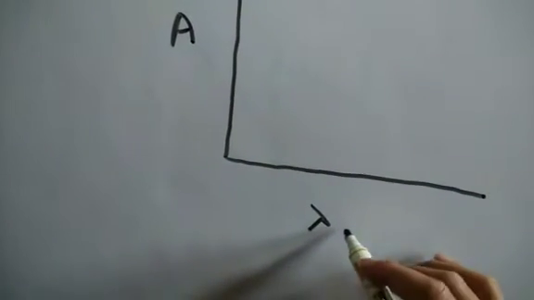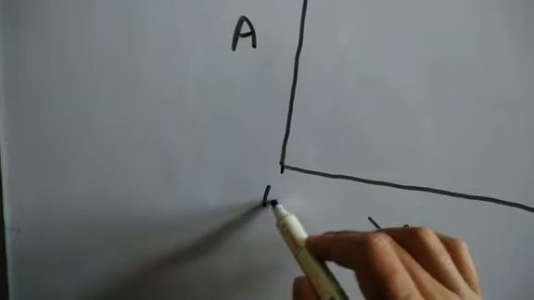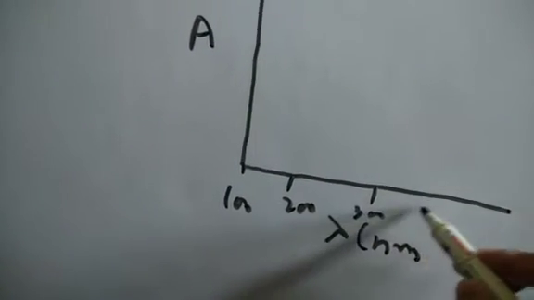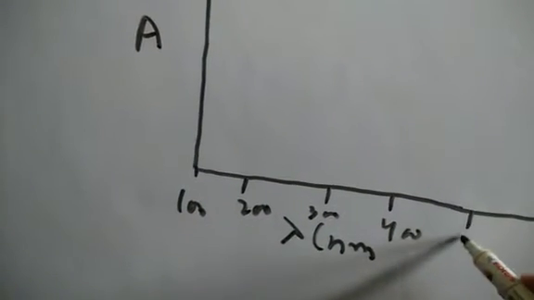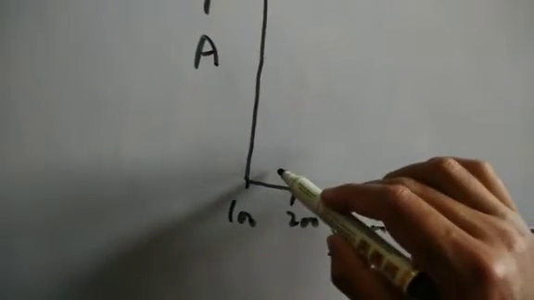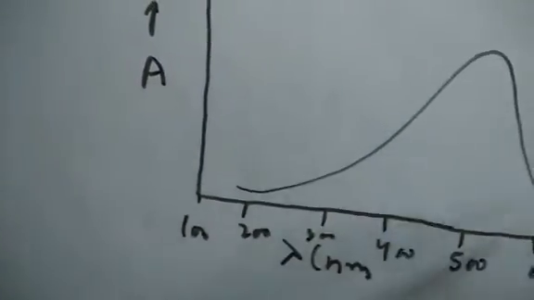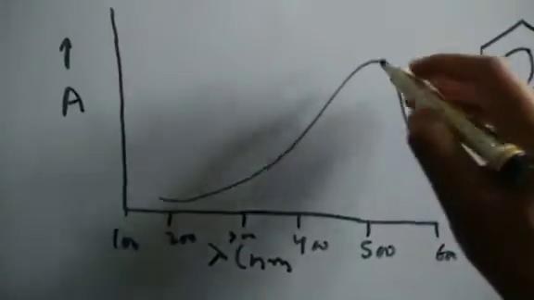This is absorbance A, and this is the wavelength along the x-axis, wavelength of absorption in nanometers. Let's say it is 100, 200, 300, 400, 500. You see the graph like this. So this is the typical spectrum.